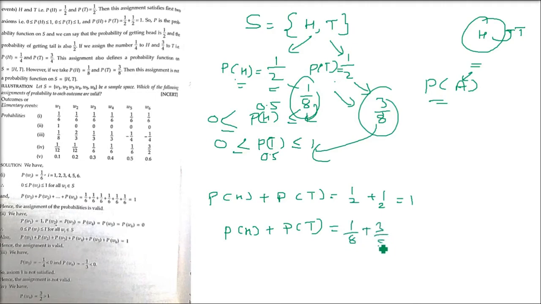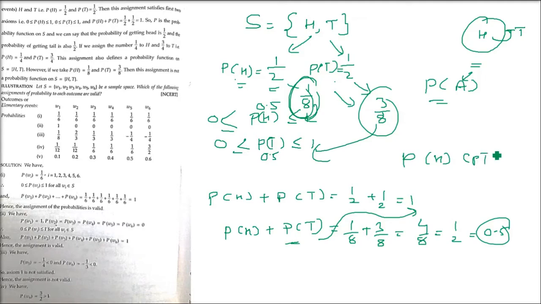But when we add them, PH plus PT, it has to come to 1. But it is not coming to 1. 1 by 8 plus 3 by 8 is 4 by 8, which is half, which is 0.5. So 0.5 is coming, 1 is not coming. So the 1 by 8 and 3 by 8 which we assigned is not the correct probability. It is not a probability because we are assigning the wrong values. The non-negative real numbers which we have assigned, 1 by 8 and 3 by 8, are incorrect because the axioms are not being satisfied.